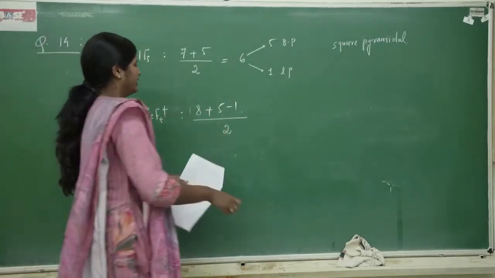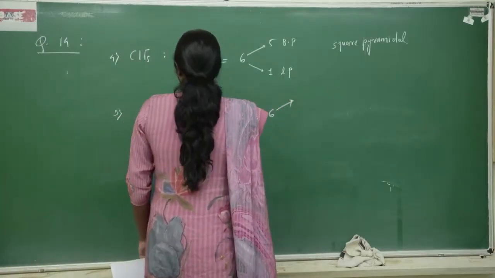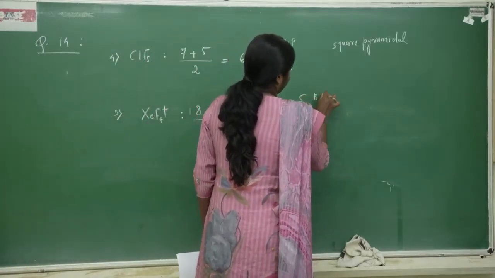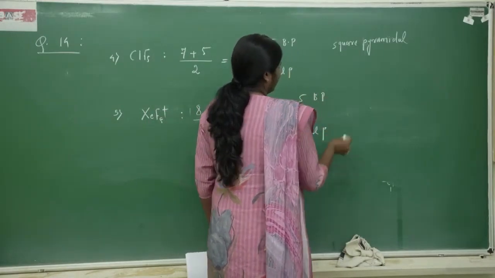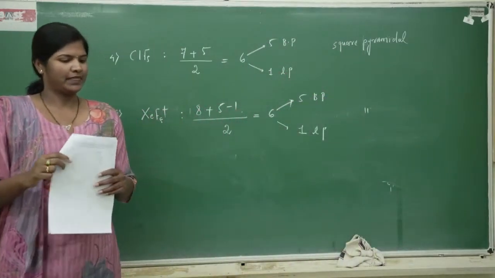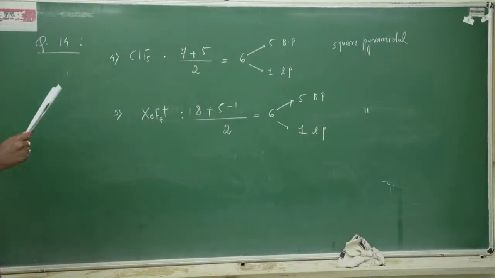Again, what do I get here? 6. Out of 6, 5 bond pairs, 1 lone pair, which means again same thing, square pyramidal. Correct? Okay. Next example.